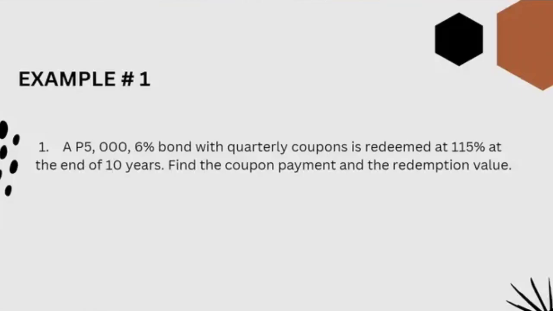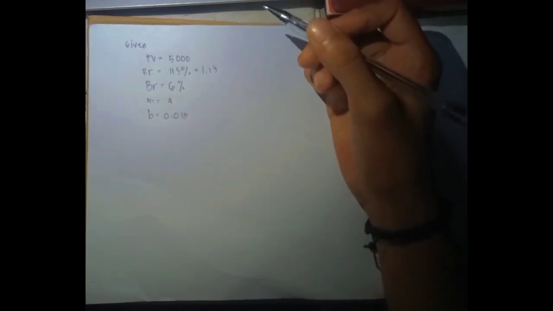A 5,000 pesos 6% bond with quarterly coupons is redeemed at 115% at the end of 10 years. Find the coupon payment and the redemption value. So dito sa number 1, dalawa yung hahanapin natin, yung coupon payment and yung redemption value. So first, i-determine muna natin kung ano-ano yung mga given. So yung ating FB dito is 5,000 pesos. Yung ating naman RR, yung ating redemption rate, is 115%.